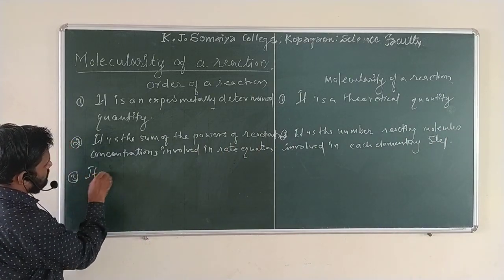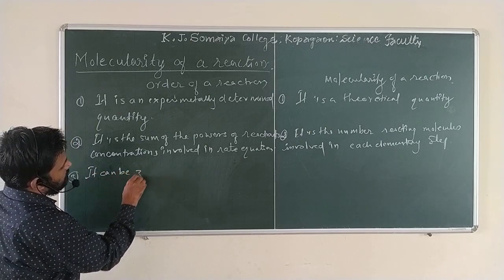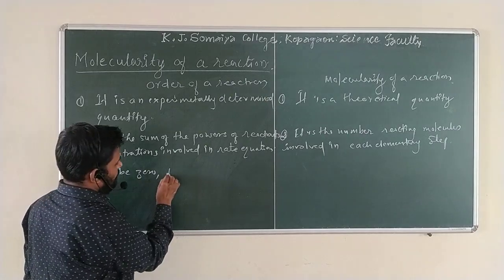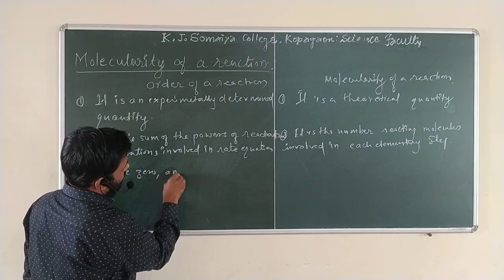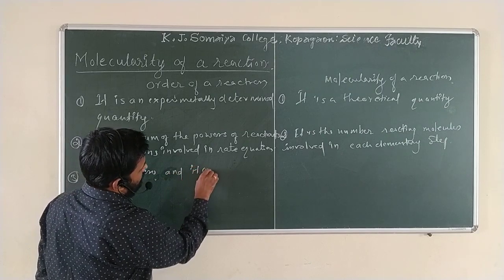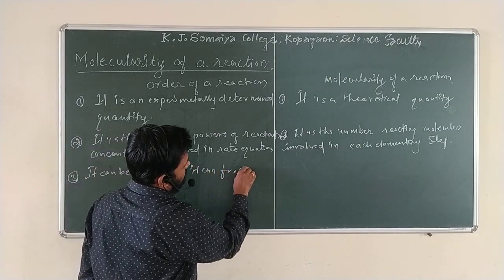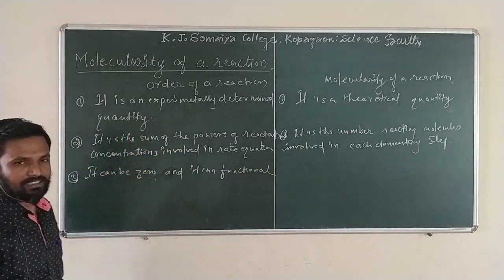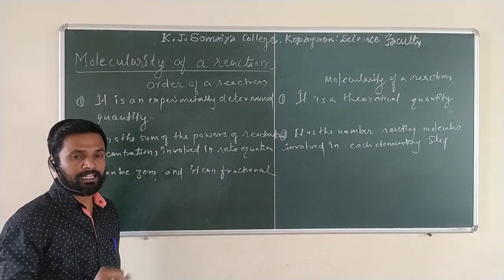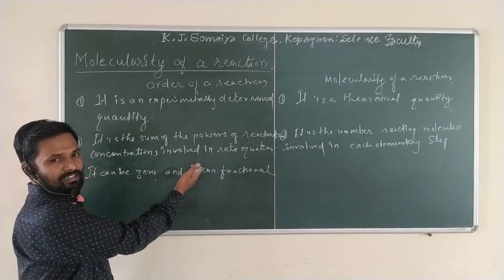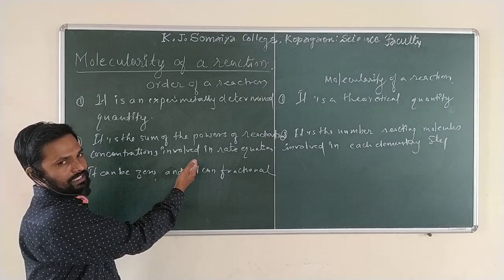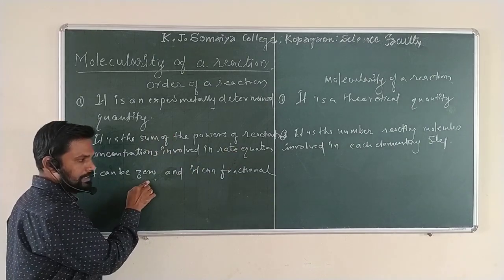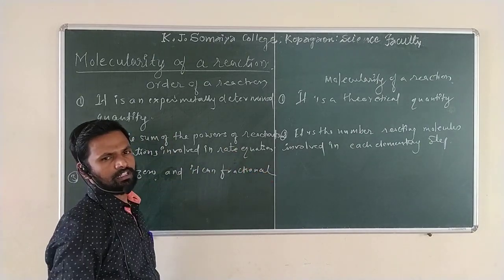The order can be zero, as we discussed previously, and it can be fractional. It means the order of a reaction may be zero order, or may be fractional such as 3/2, as we saw in the example of the decomposition of acetaldehyde into CH4 plus CO. It was 3/2, which means it was fractional. So the order of a reaction can be zero, fractional, or a simple whole number.